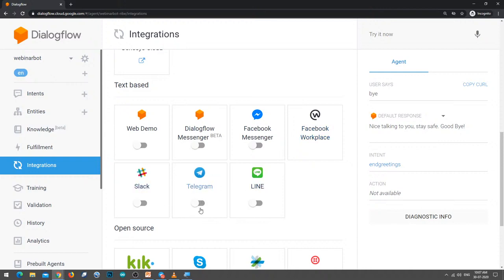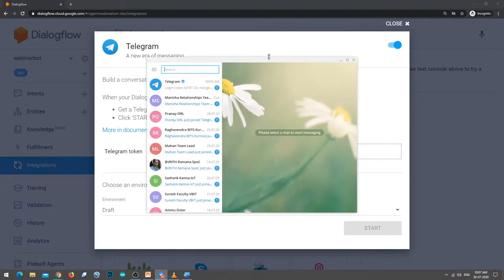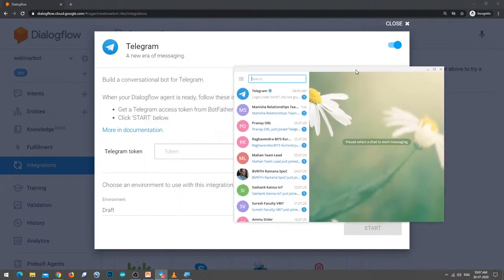So I have to enable Telegram. When I enable Telegram, I will be able to enter the Telegram token for this chatbot. Here it is asking me to enter the Telegram token. To do that I have to go back to the Telegram app. So let me open the Telegram app. My Telegram app was minimized here. I just opened the Telegram app which has been installed on my desktop PC.